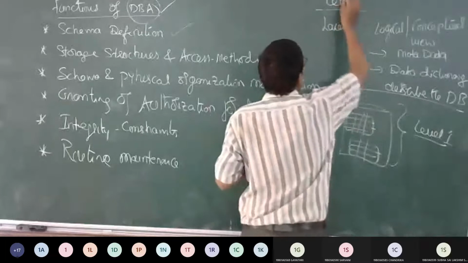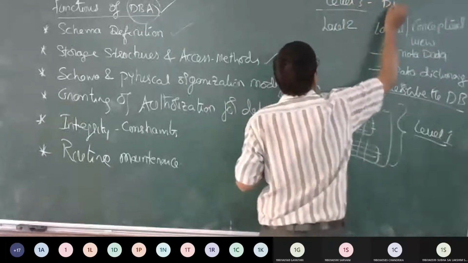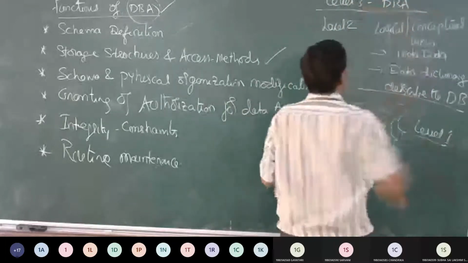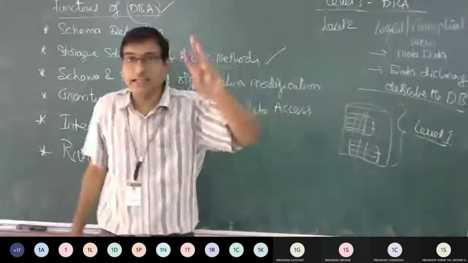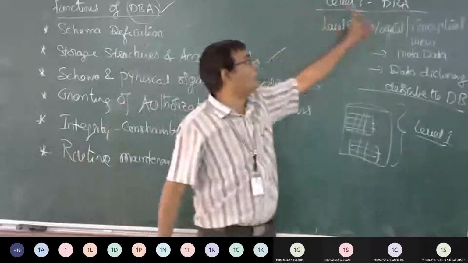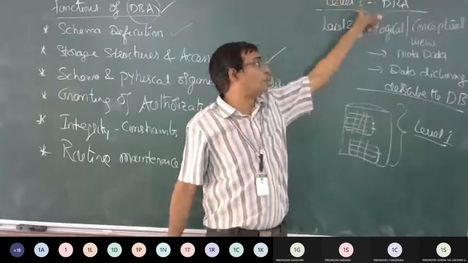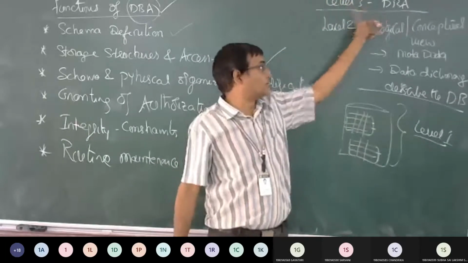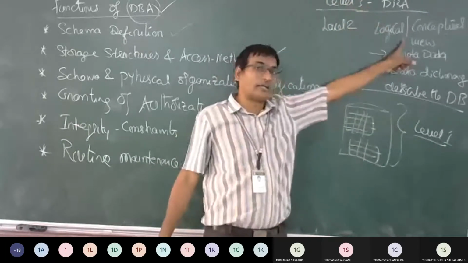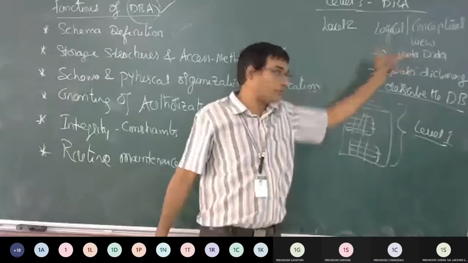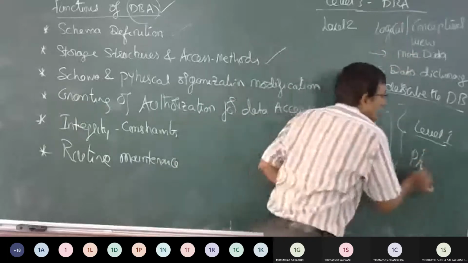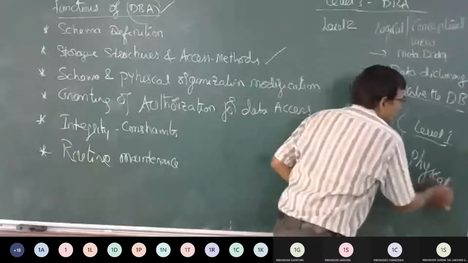As far as level 3 is concerned, the database administrator is going to take it up. So these are the three levels of abstraction. One is the user, software user, database administrator. Two is the logical or conceptual view. Third is the physical level.